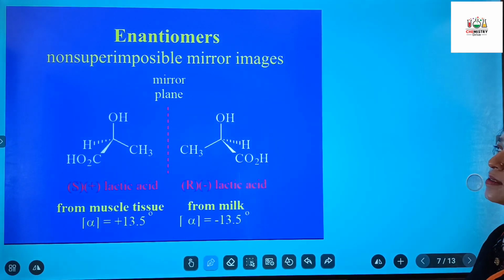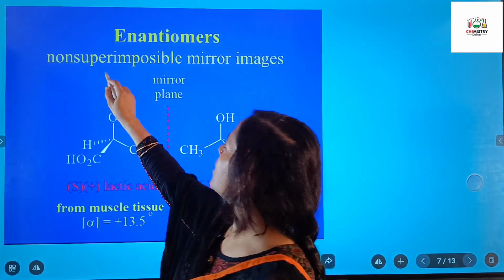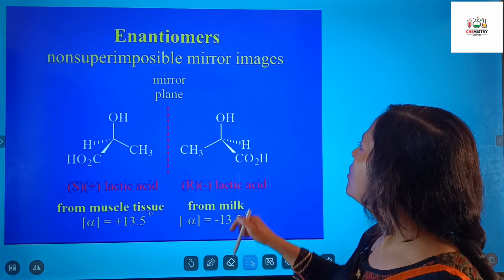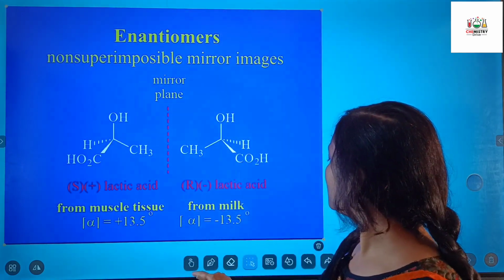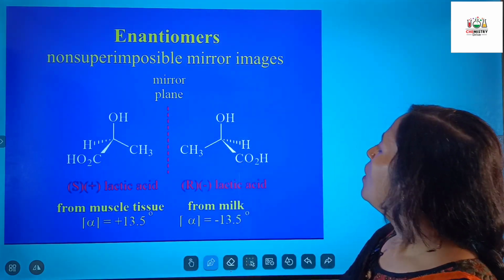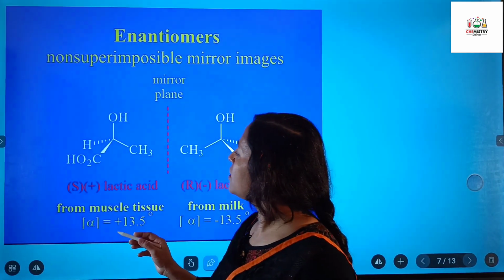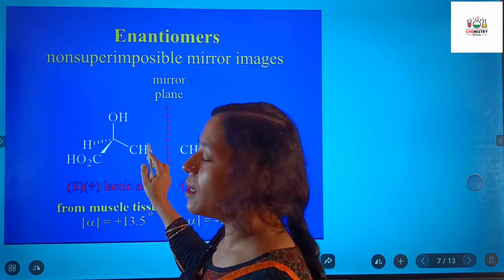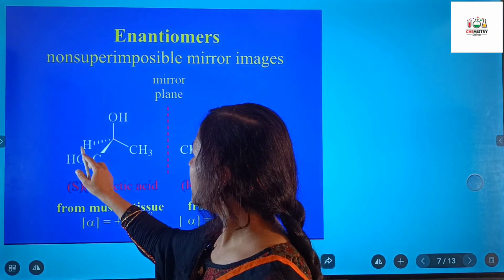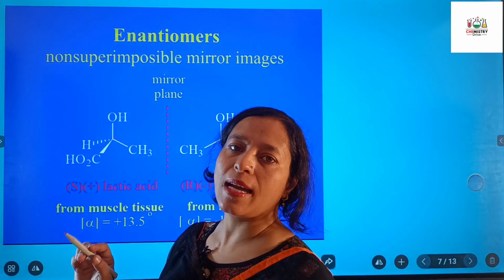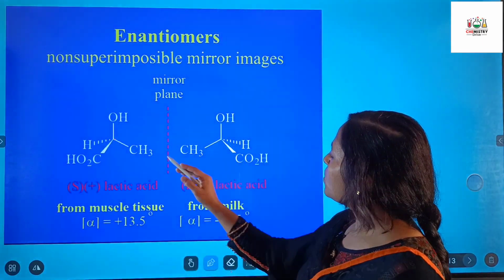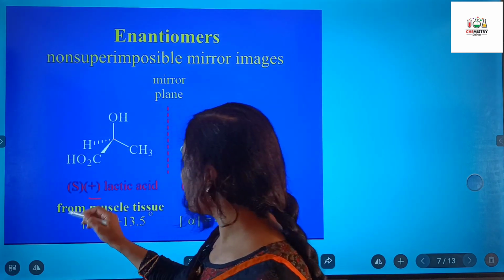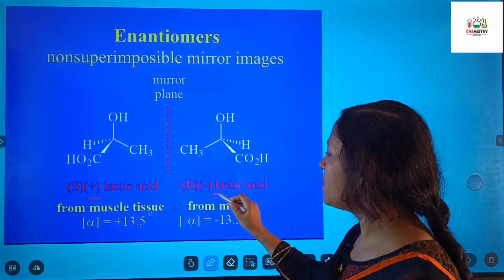Next is enantiomers. So what are enantiomers? They are non-superimposable mirror images. As you can see in the figure, this is a carbon atom. It is attached to four different groups: alkyl group, alcoholic group, H atom and acidic group. And the mirror image of it, once you can see this is showing a positive sign, here it is showing a negative sign.